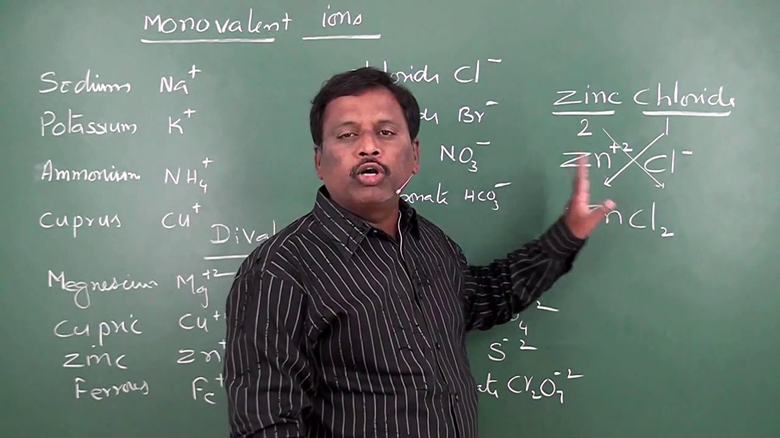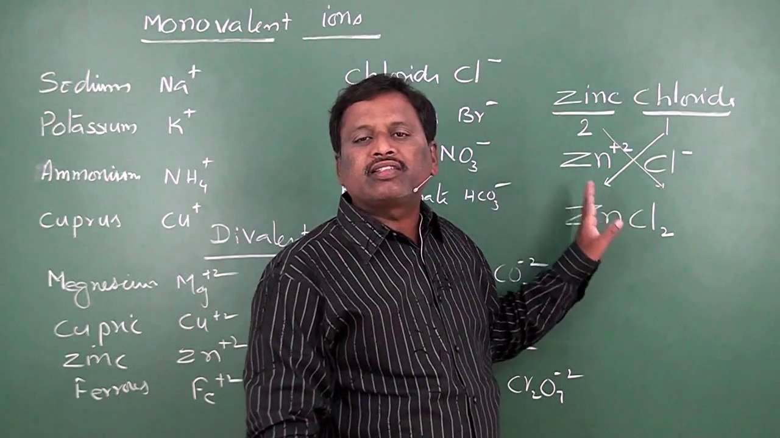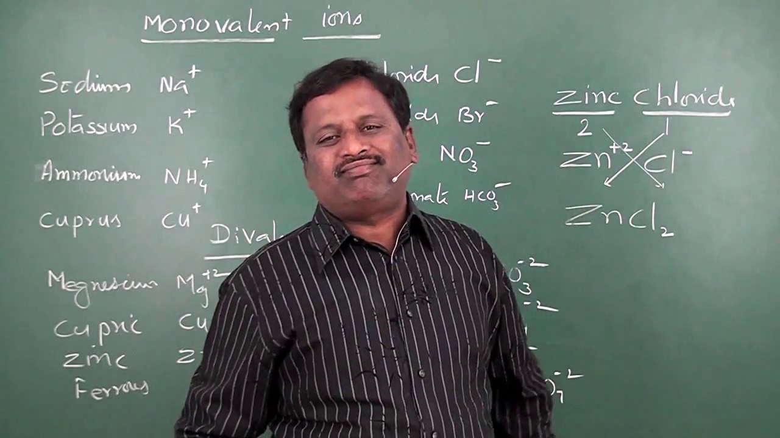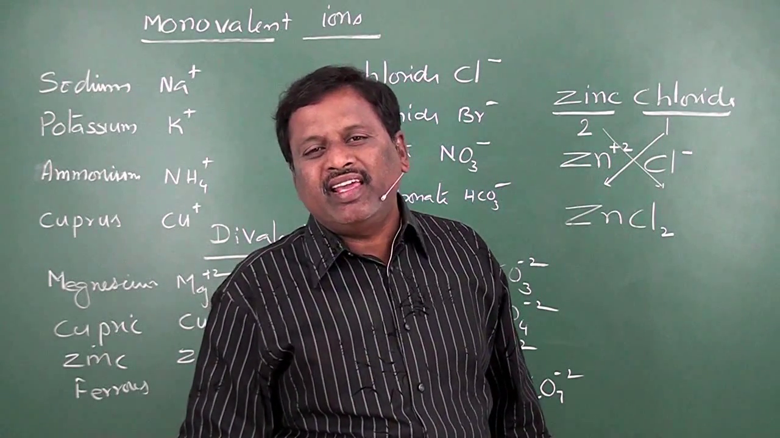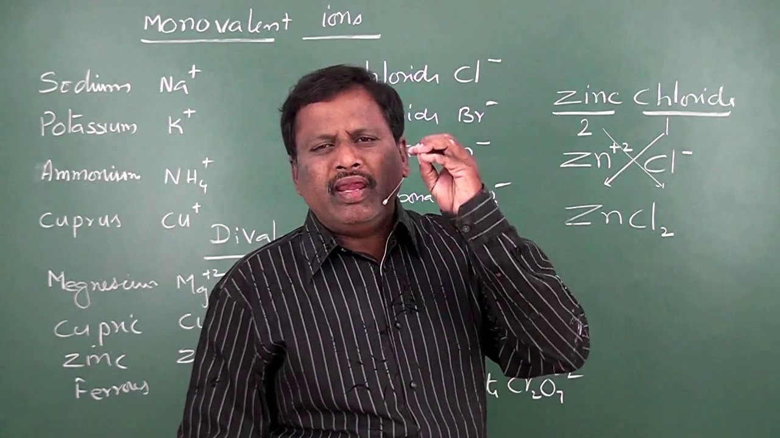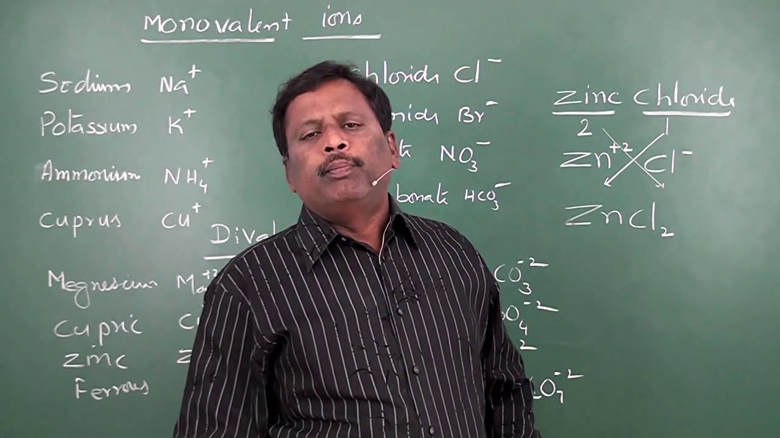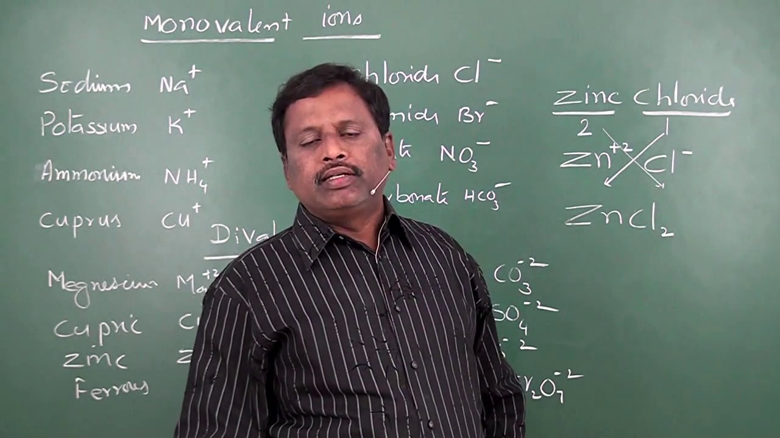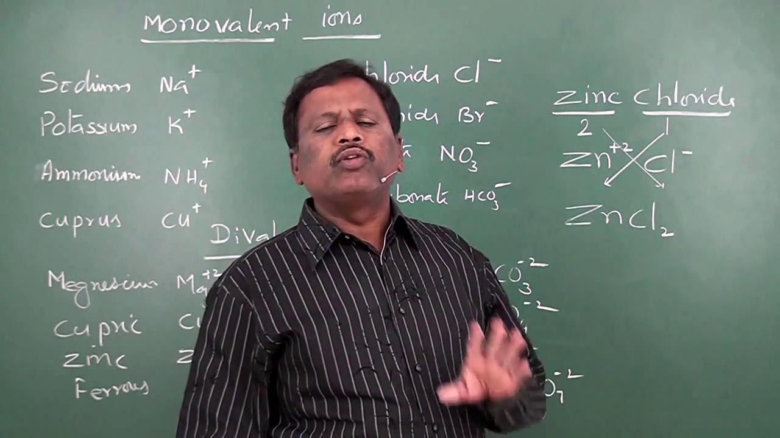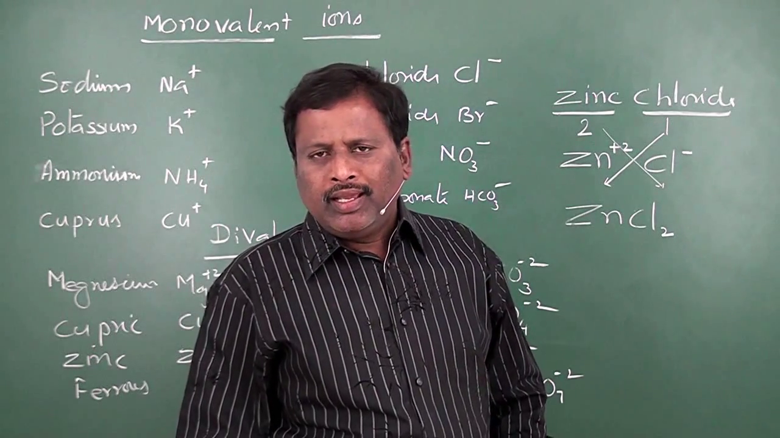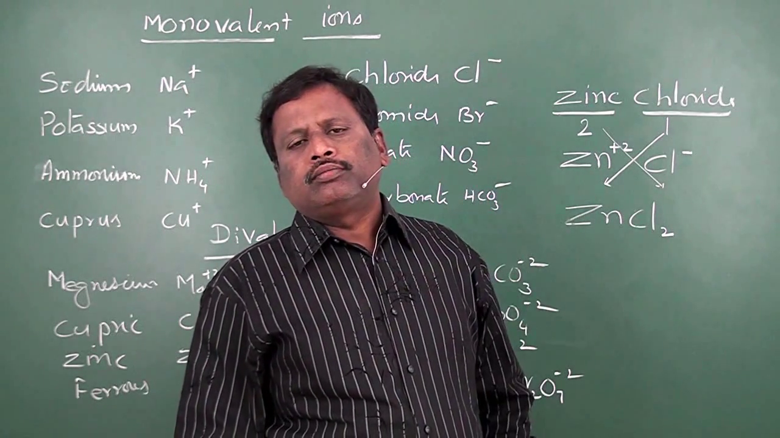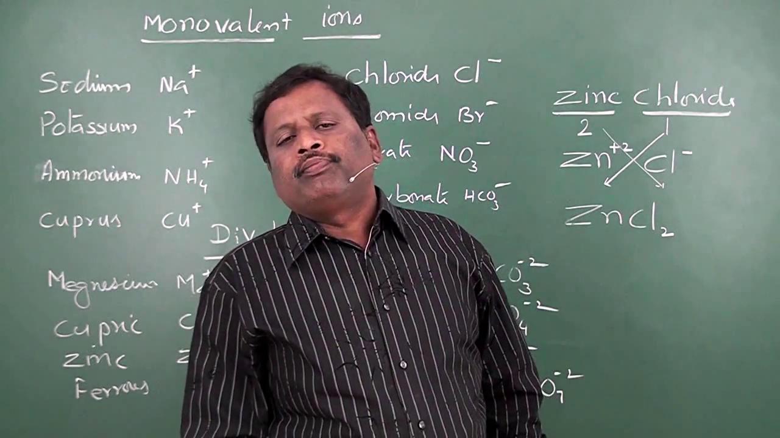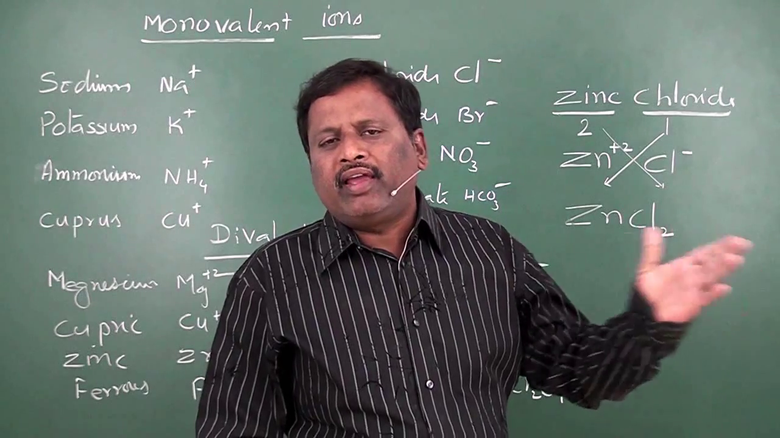So the main motive behind this crisscross method is to equalize the charges. That is the main motive behind this crisscross method. In any compound, while you are writing the name of the compound, the first word belongs to cation and the second to anion.